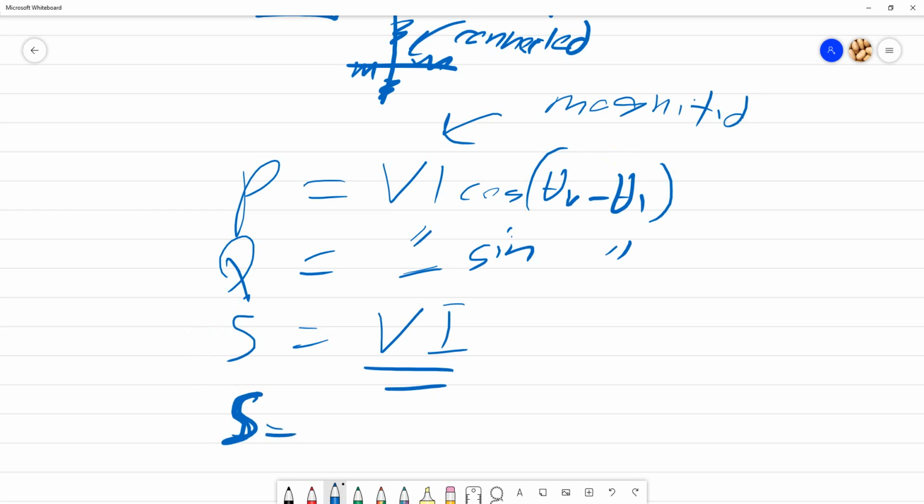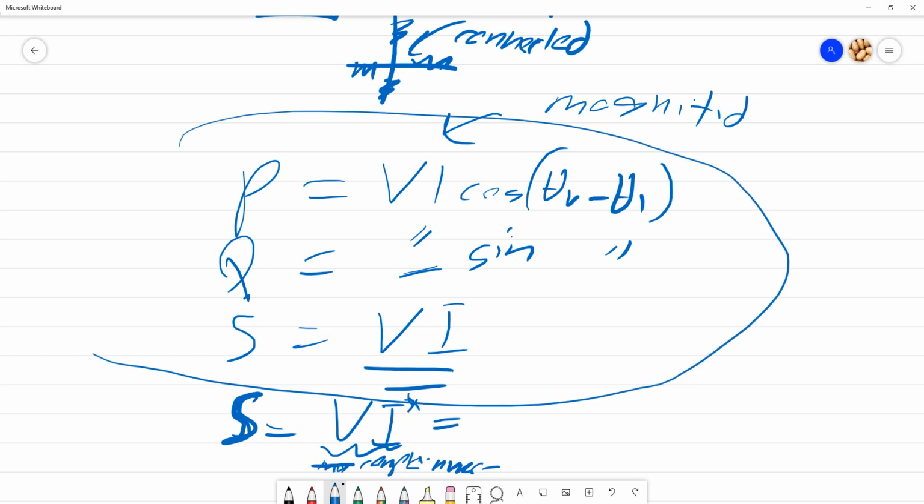If the question asks for complex power, you have to use this formula VI, but for complex power, you have to use the complex number. This means that in the calculation you have to include the angle. This one doesn't include the angle, no angle at VI, but this one you have to include.